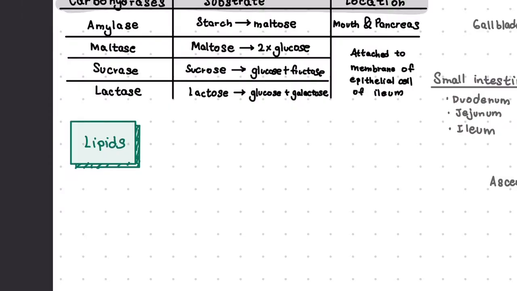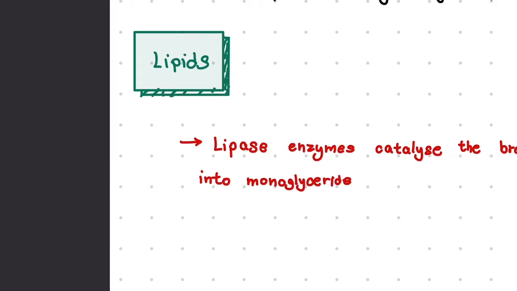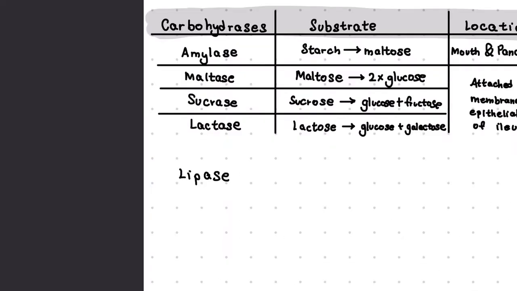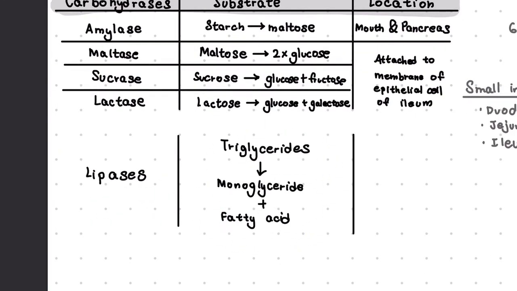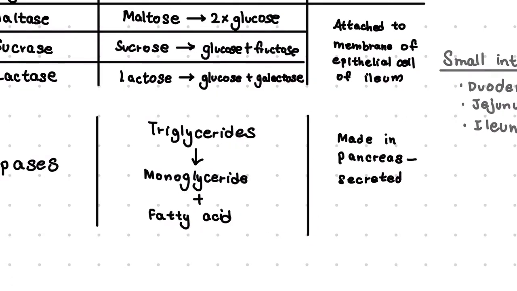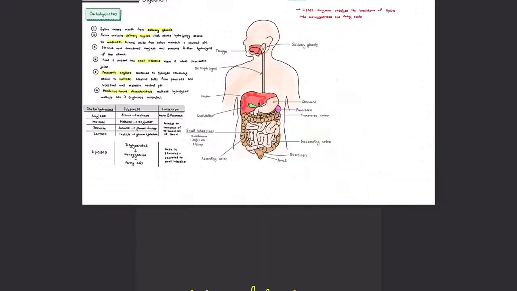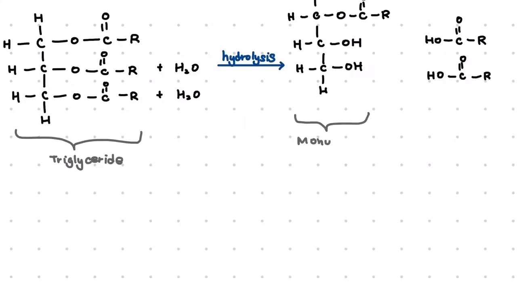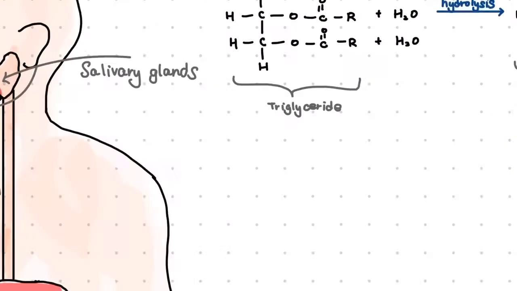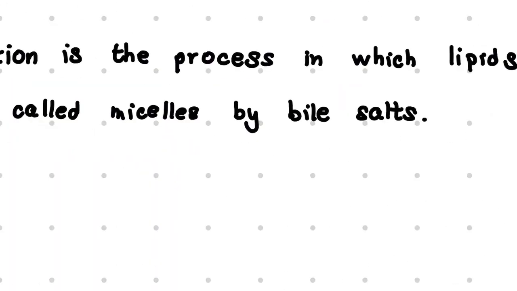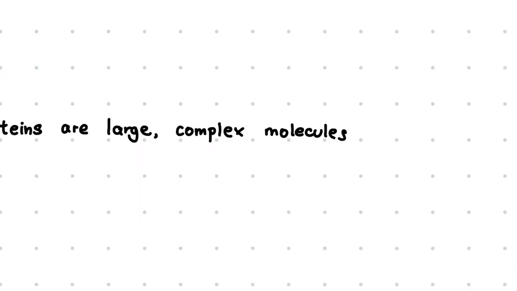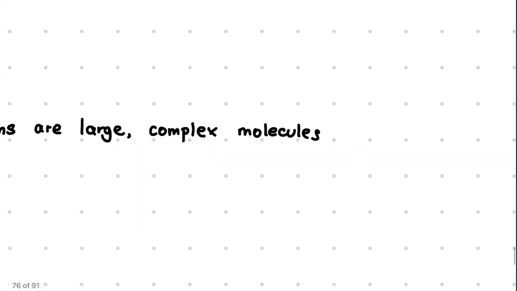Lipids are broken down by lipase enzymes, which catalyze the breakdown of triglycerides into monoglycerides and fatty acids. A monoglyceride molecule is a molecule with glycerol and one fatty acid attached to it. Emulsification is a process in which lipids are split up into tiny droplets called micelles by bile salts, which are secreted by the liver. The digestion of proteins is assisted by peptidases, also known as proteases.